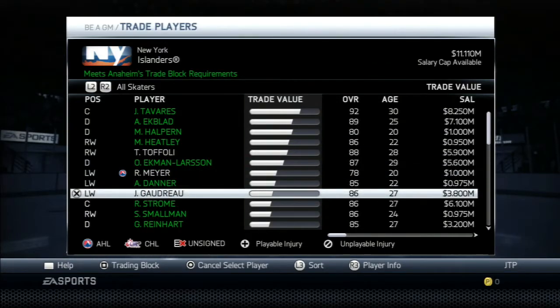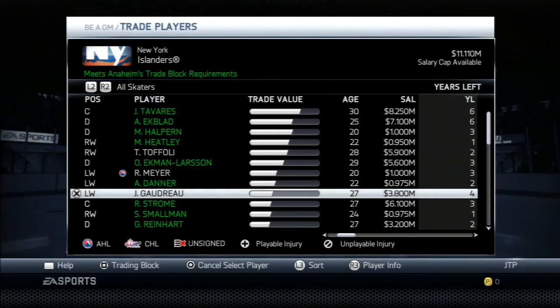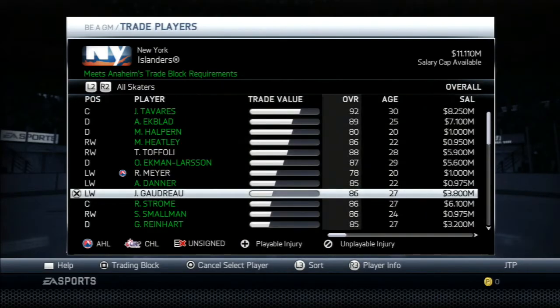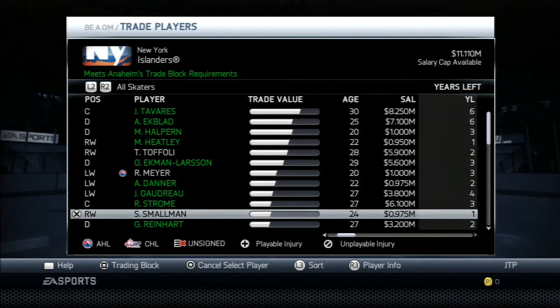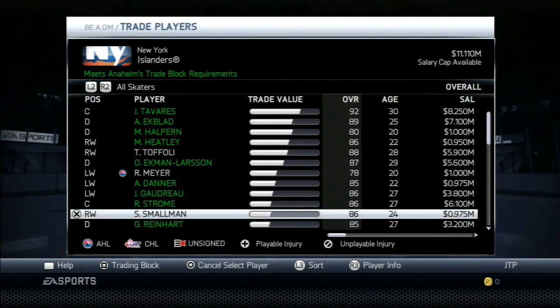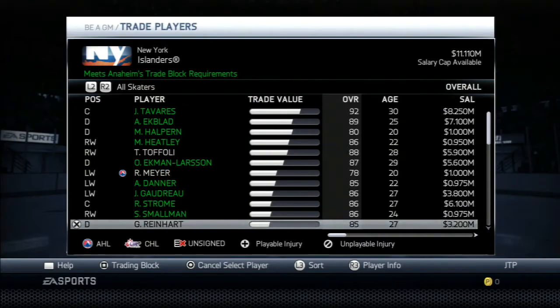And Johnny Gaudreau, he has a good contract, 4 years left at 3 point. Actually, now looking at that contract, he could be a great second liner. Now, see what I'm saying about Smallman. He just doesn't. I mean, he fits. Obviously, he's great, but his contract is up this year. I think we'll be able to afford him.